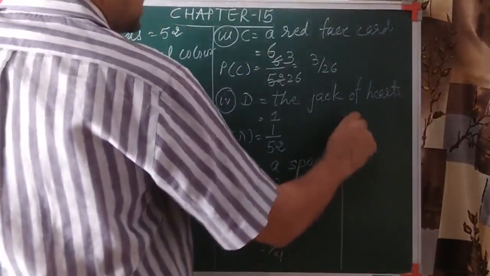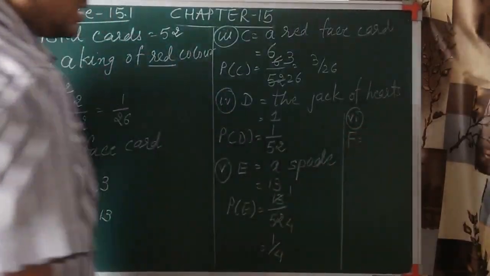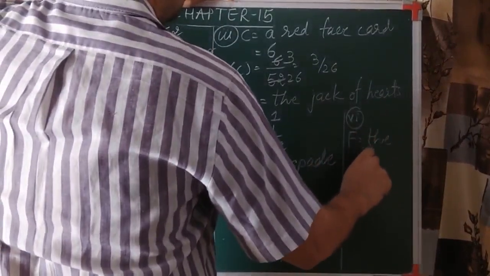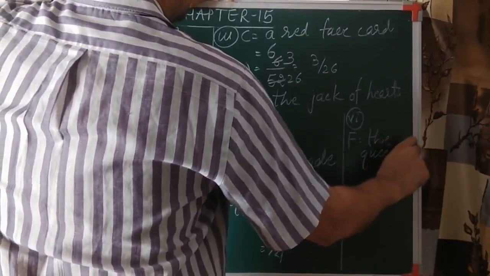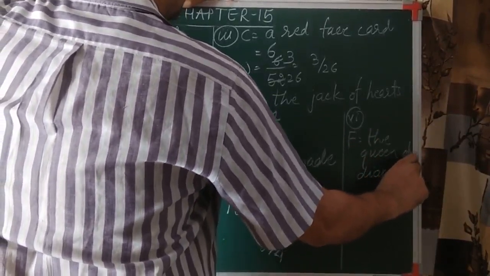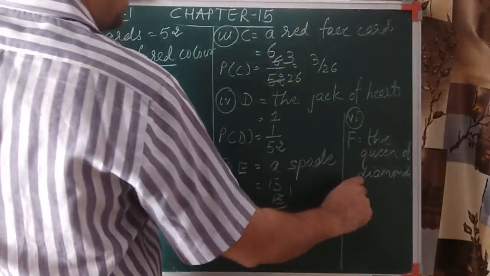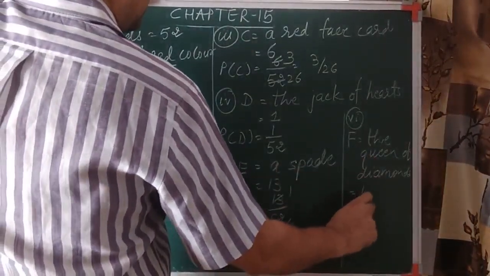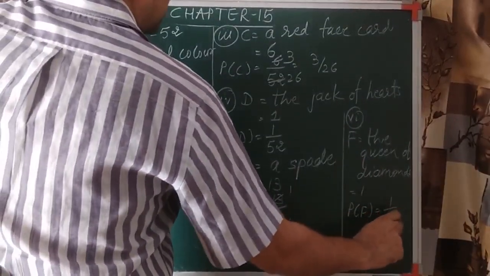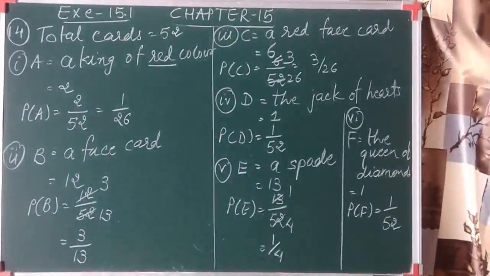The last one which is asked here, number 6. It is asked the Queen of Diamond. It's clearly mentioned which type it is. It's a diamond. And how many queens are there in a diamond? It's only 1. So the probability of this event is the favorable outcomes of the event and the total outcomes. So we can form many different types of questions.